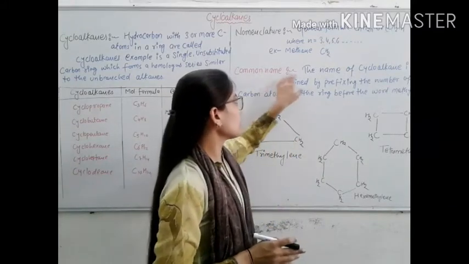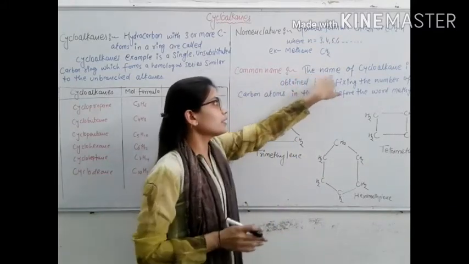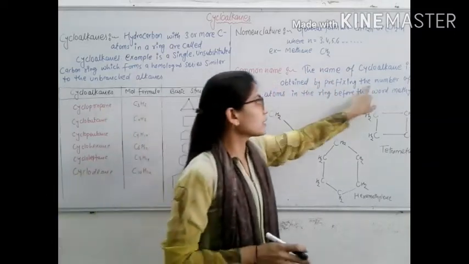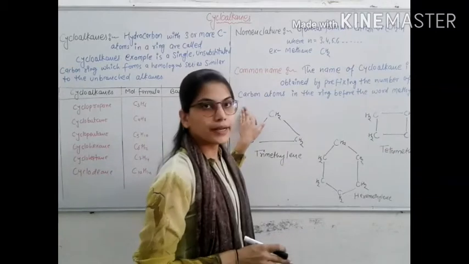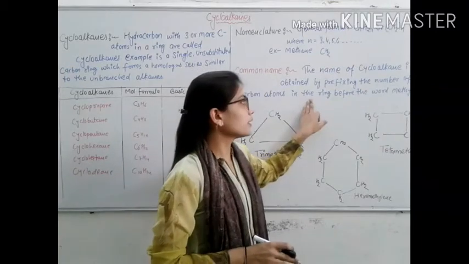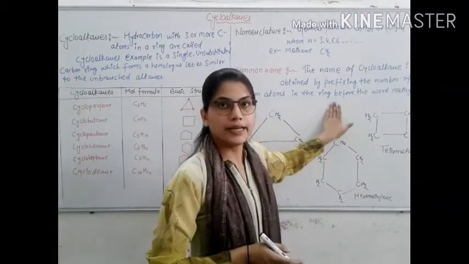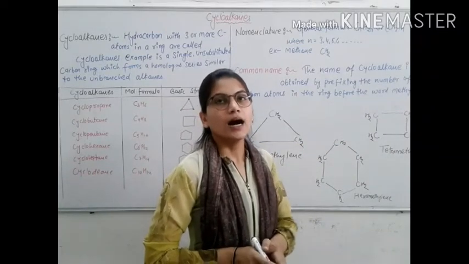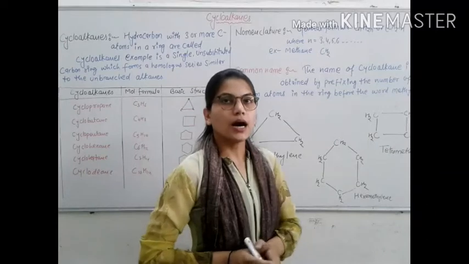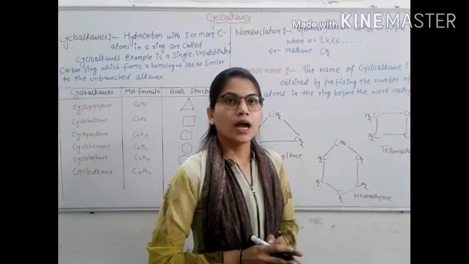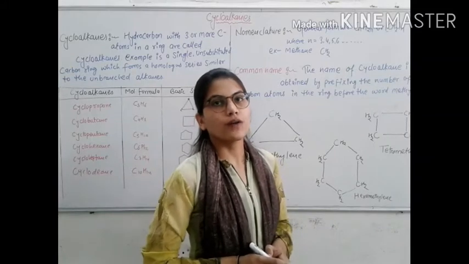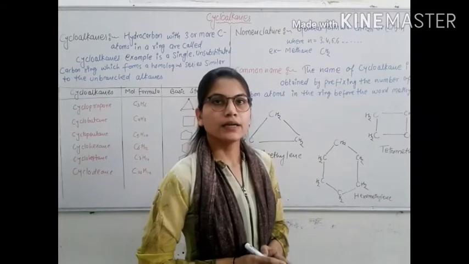Now let's discuss the common name. The name of a cycloalkane is obtained by prefixing the number of carbon atoms in the ring before the word methylene. The prefixes tri, tetra, penta, hexa, hepta, etc. are used to represent the number of carbon atoms in the ring.